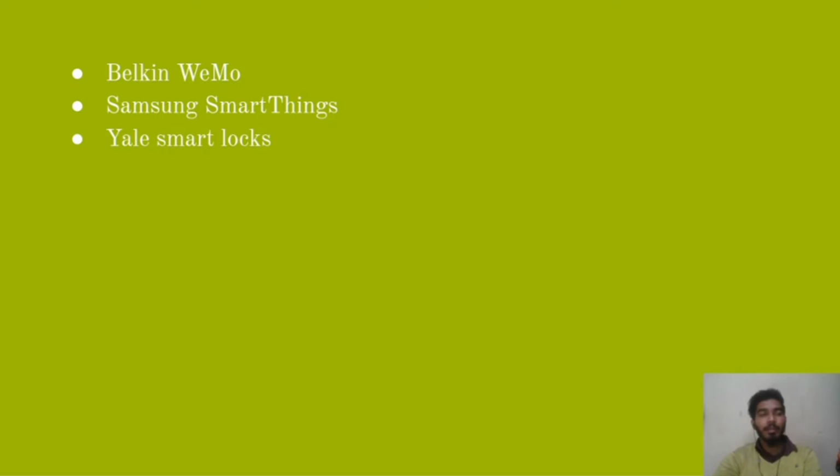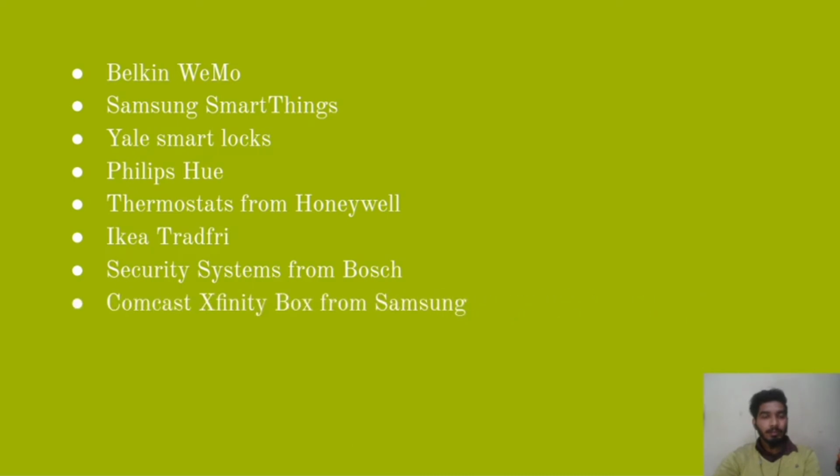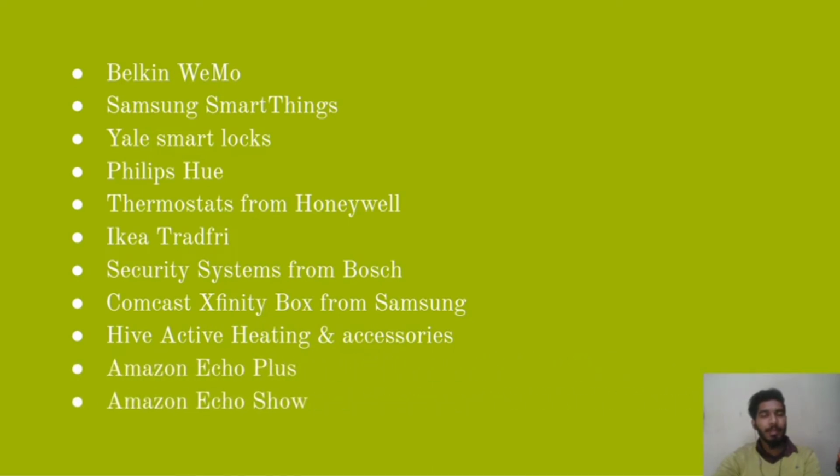Yeah, many of you have seen. Philips Hue, thermostat from Honeywell, Ecobee, security system from Bosch. Many more. We have from Amazon too. Yeah, Amazon Echo Plus, and one more, Amazon Echo Show.